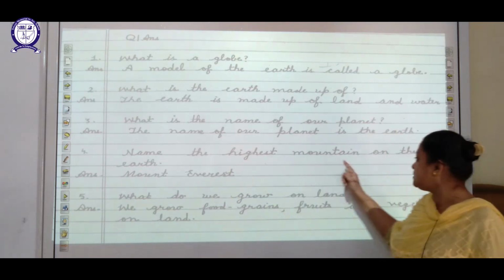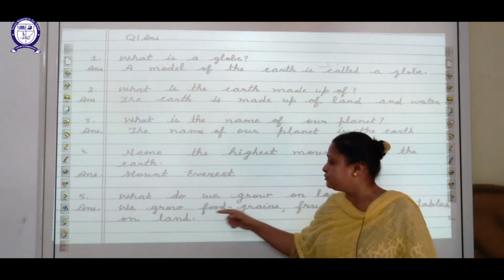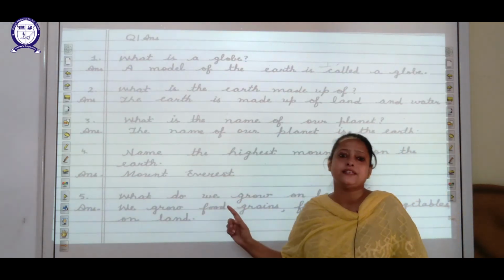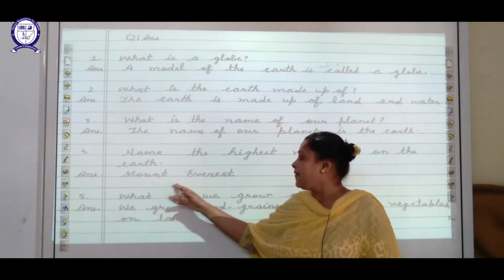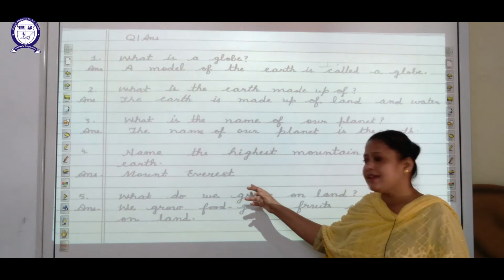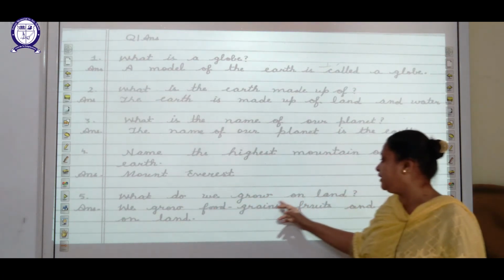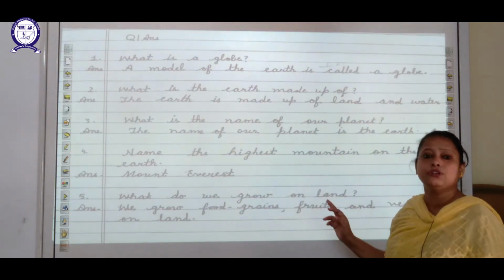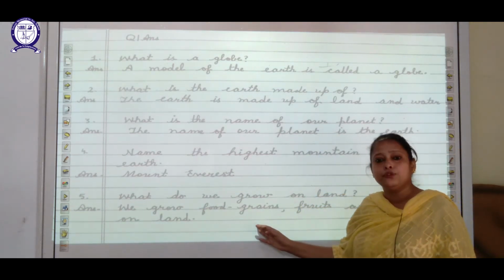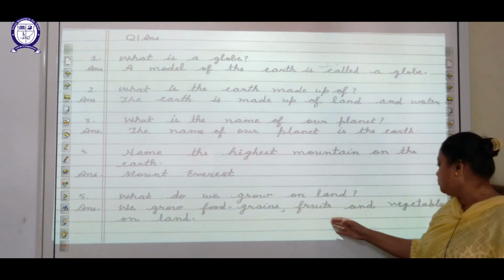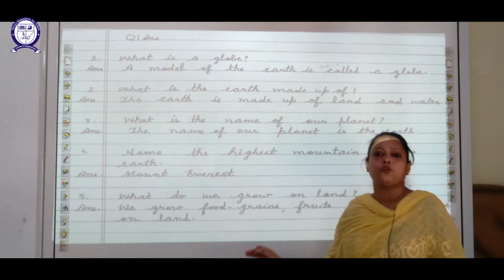Name the highest mountain on the earth, students. Mount Everest is the highest mountain on the earth. M-O-U-N-T, E-V-E-R-E-S-T. What do we grow on the land? We grow food grains, fruits and vegetables on land.